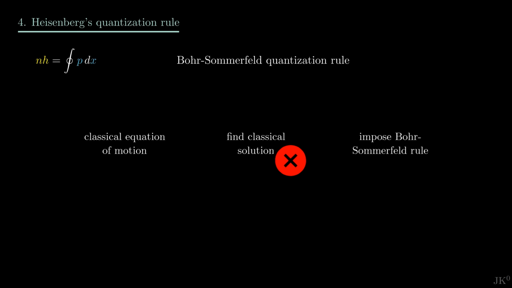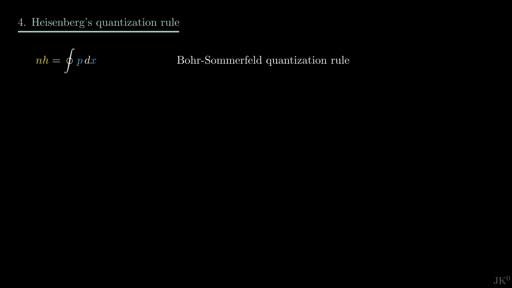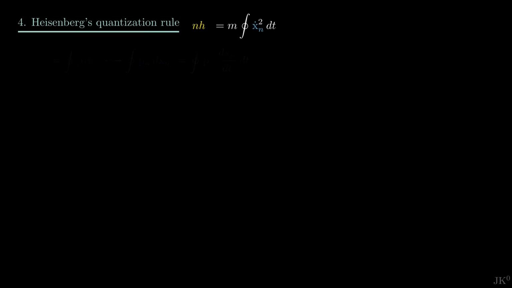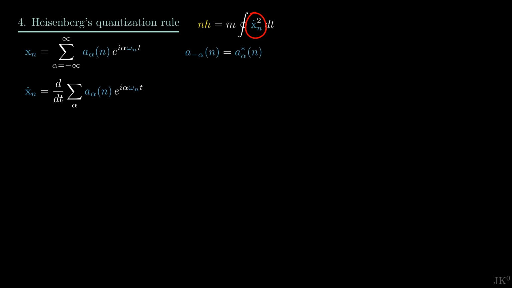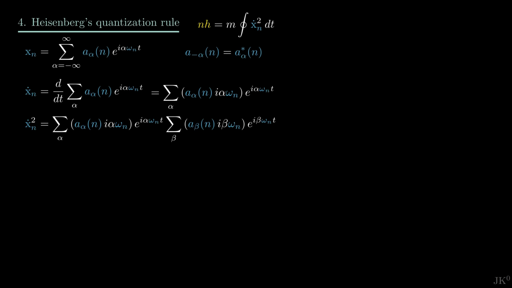In Heisenberg's approach, the classical solution is irrelevant, because the goal is to determine the transition amplitudes and frequencies. For this reason, a new quantization rule was needed. Heisenberg took the rule from old quantum theory and replaced momentum and position by their classical Fourier expansions. Using the chain rule, the integral over position can be turned into an integral over one orbital period. We need to determine x dot squared. Since we know x, we can directly take the time derivative, and then take the product with itself. These are classical Fourier expansions, so this is the conventional product.